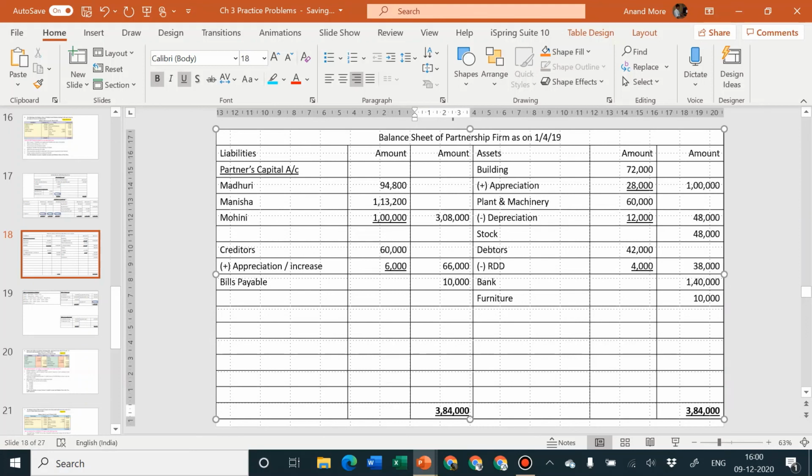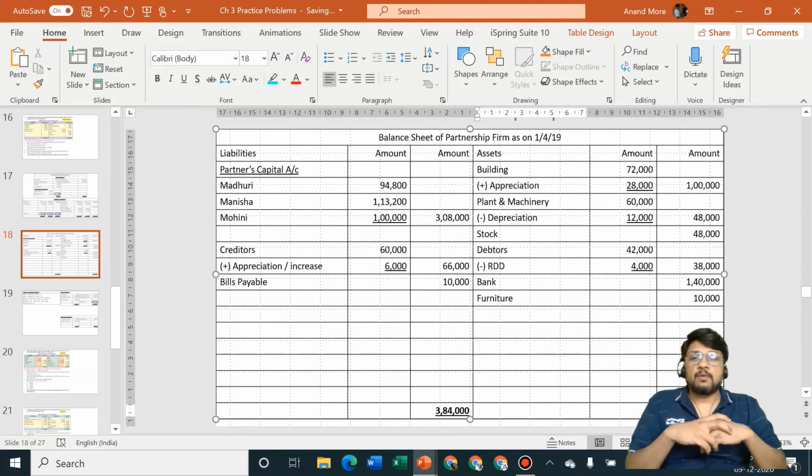Very good. A difficult question you have completed now. A full question of only ledger accounts and balance sheet. Okay. I hope everybody has understood the question. Everybody has understood how to solve the question.